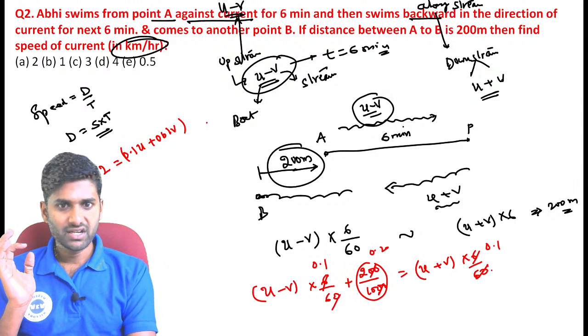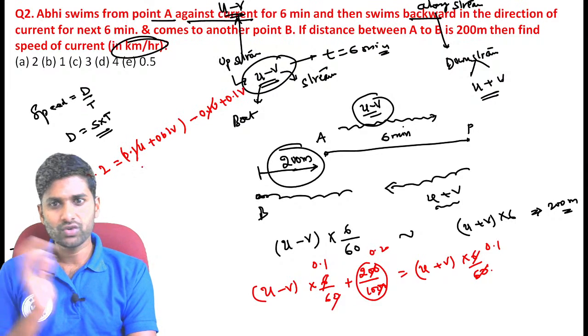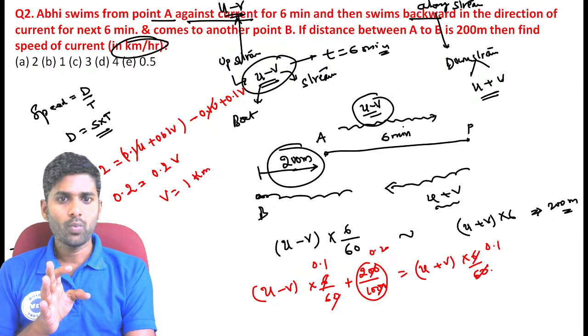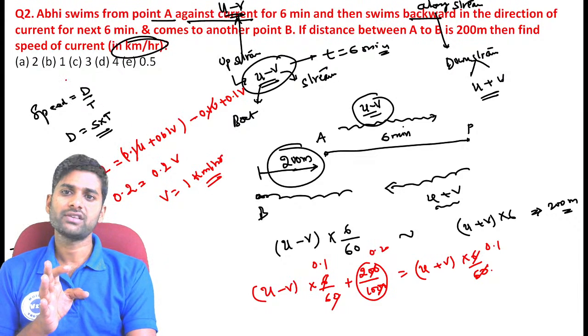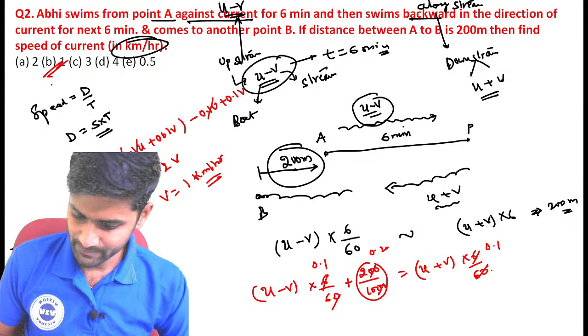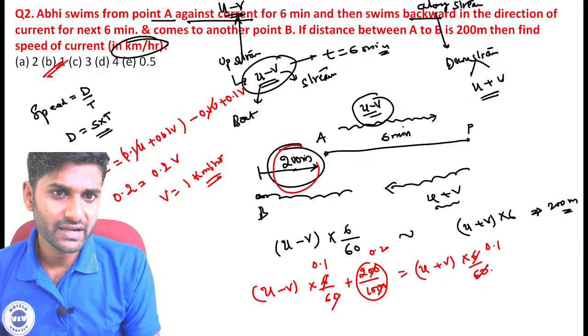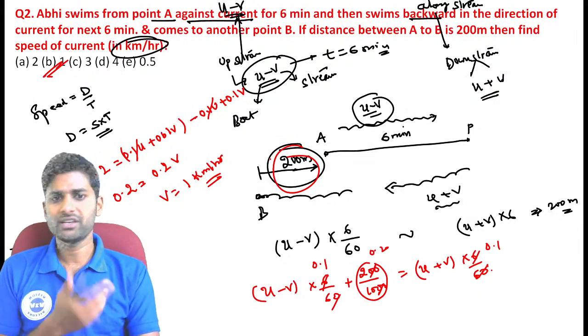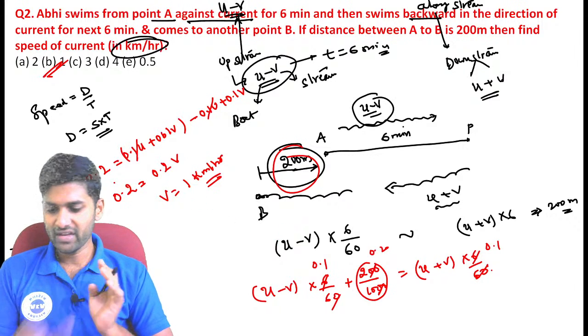Clear? This is the one equation. If you go through and subtract these values, you get 0.1 U plus 0.1 V, guys. Now 0.1 U and 0.1 U just cancel. The final value is 0.2 equal to 0.2 V, then V becomes exactly equal to 1 kilometer per hour. So 1 kilometer per hour is the correct answer, guys. These 200 meters are the difference between the upstream and downstream distances. That is the only important point here, and based on that information, you calculated the speed of the current.